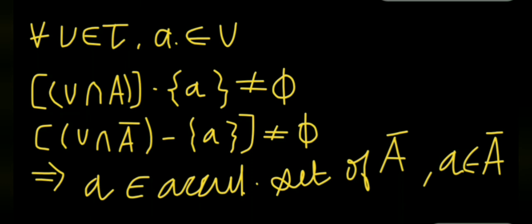We can write it for A closure also, that is U intersection A closure excluding the point a is non-empty. Why? Because we know that A is a subset of A closure. Then it suggests that a belongs to the accumulation set of A closure. That is, a belongs to A closure.